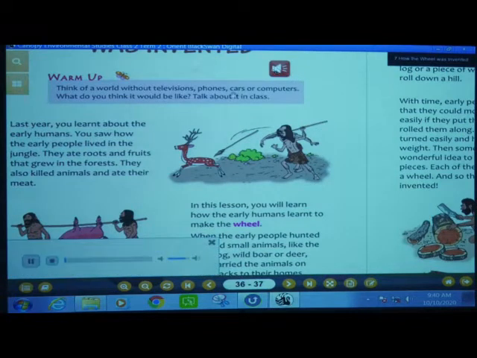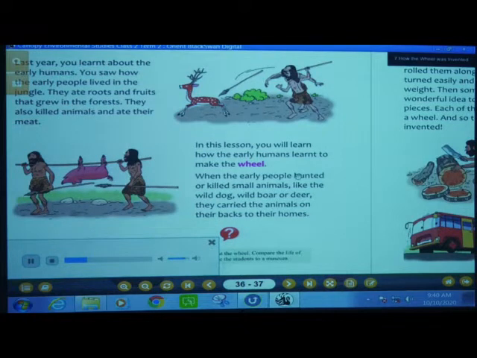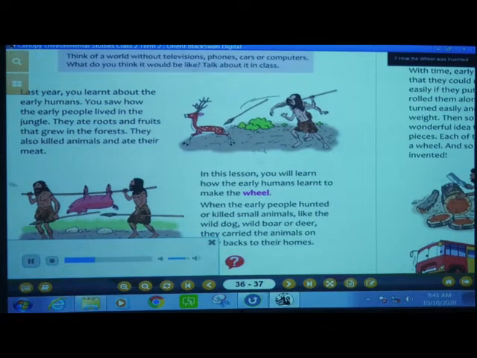How the wheel was invented. Last year, you learned about the early humans. You saw how the early people lived in the jungle. They ate roots and fruits that grew in the forests. They also killed animals and ate their meat. In this lesson, you will learn how the early humans learned to make the wheel. When the early people hunted or killed small animals like a wild dog, wild boar or deer, they carried the animals on their backs to their homes.